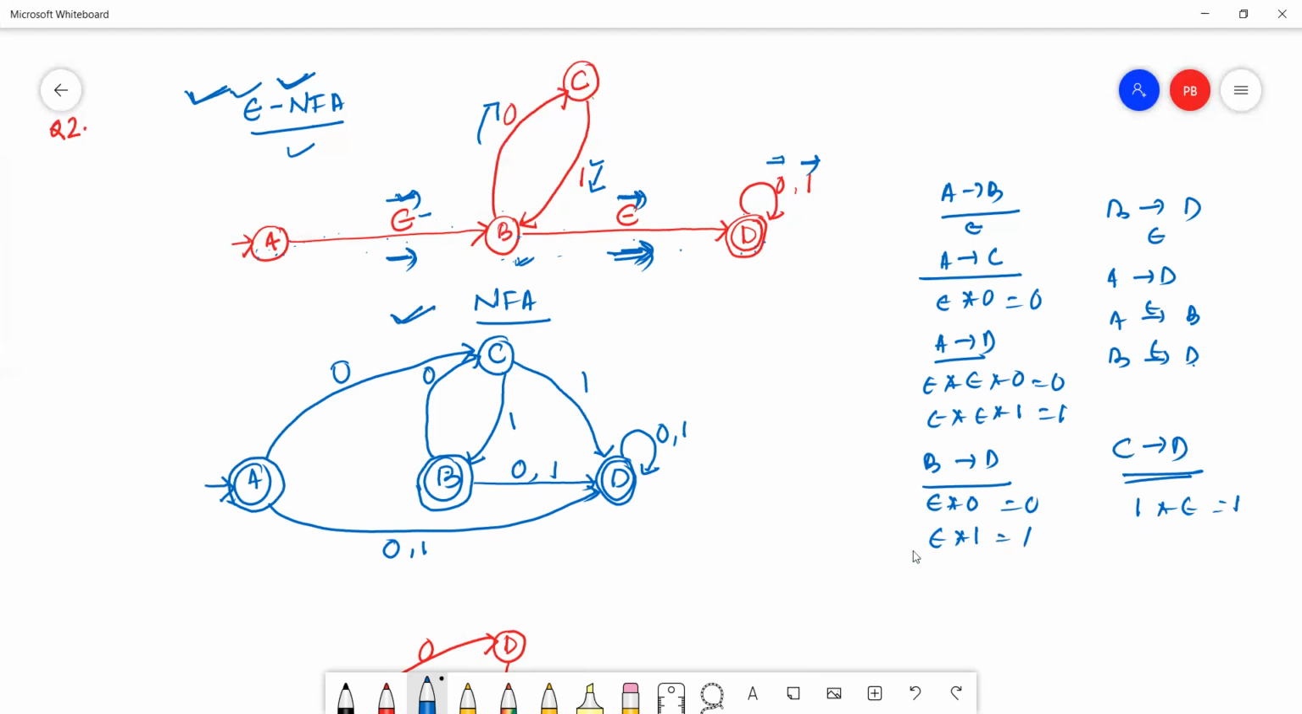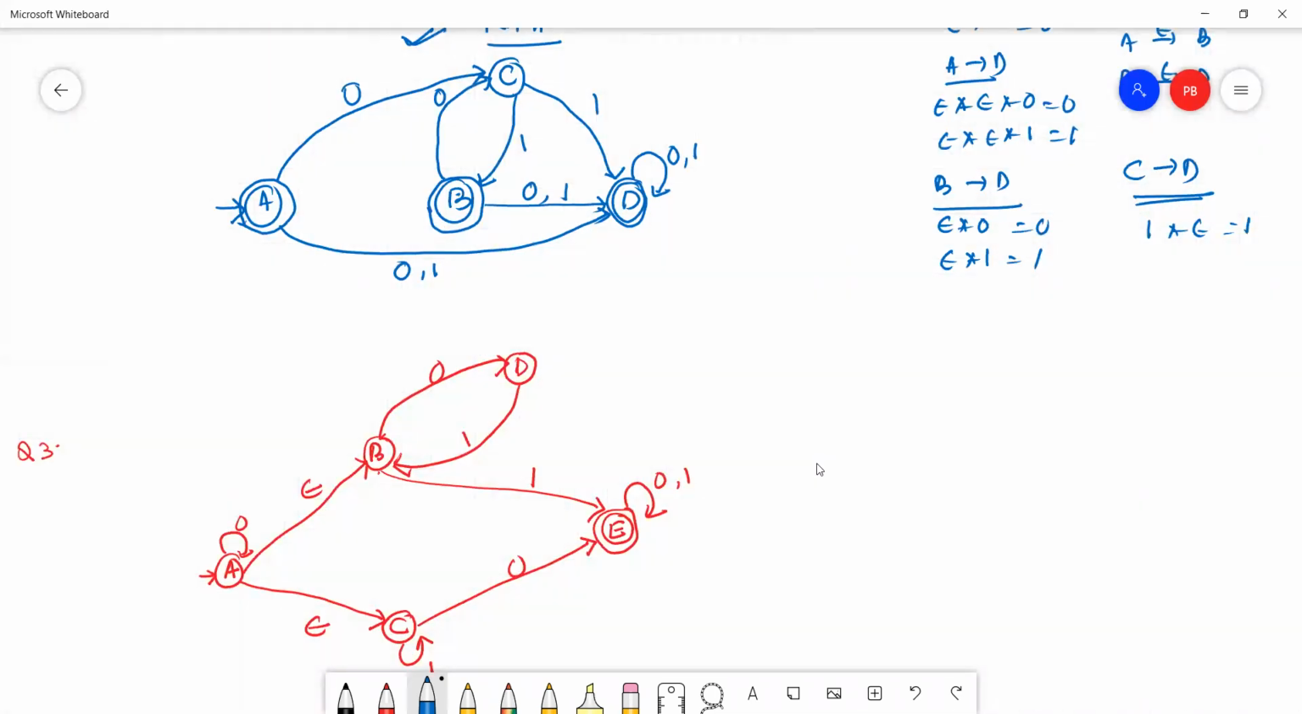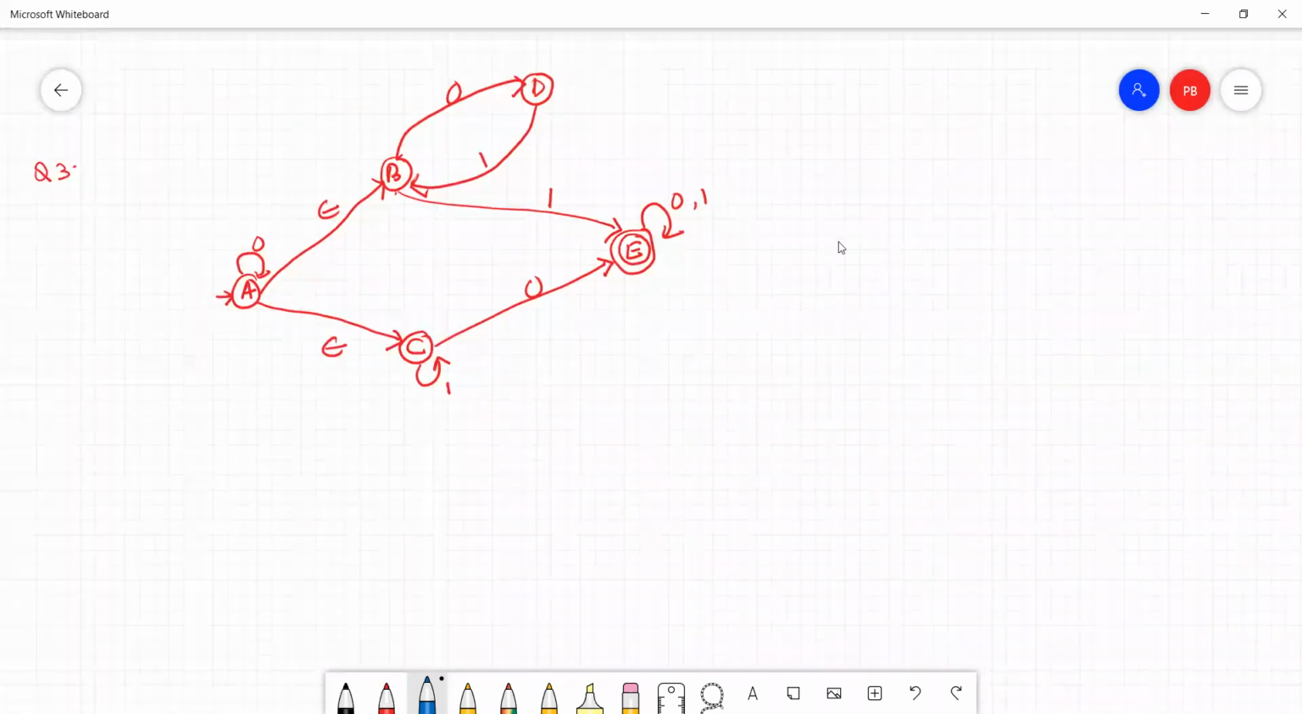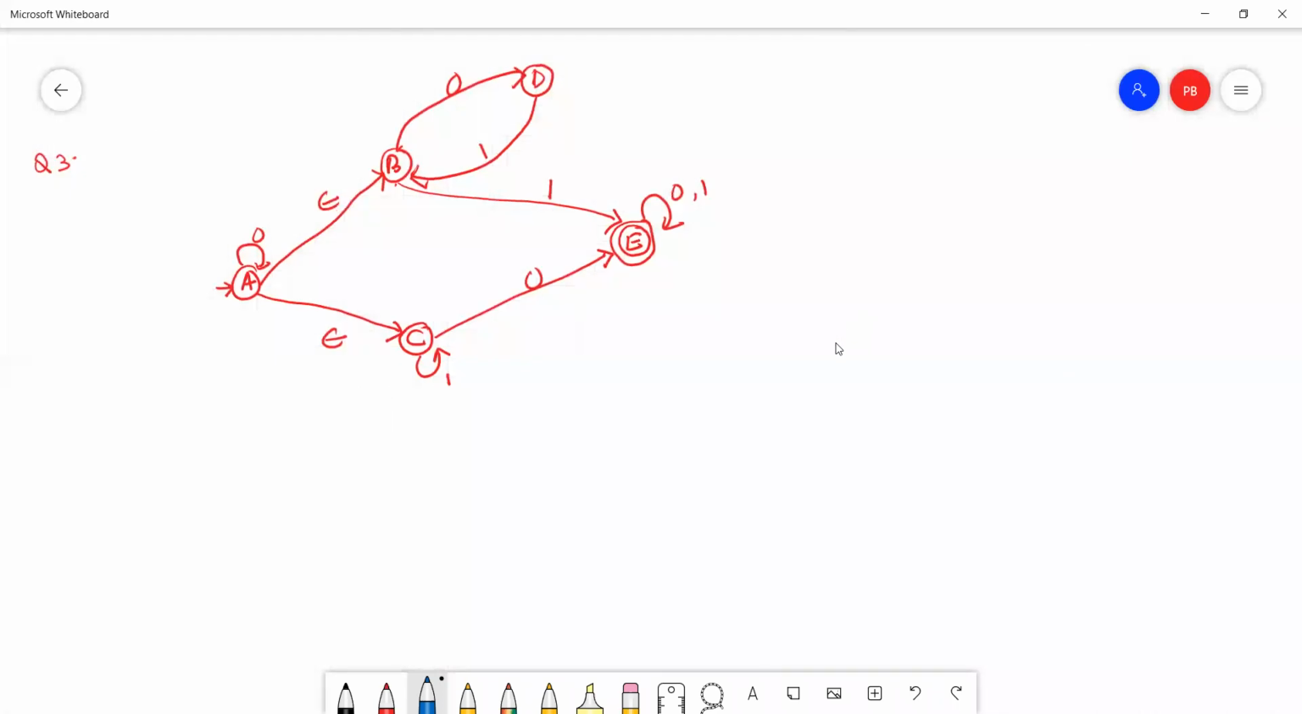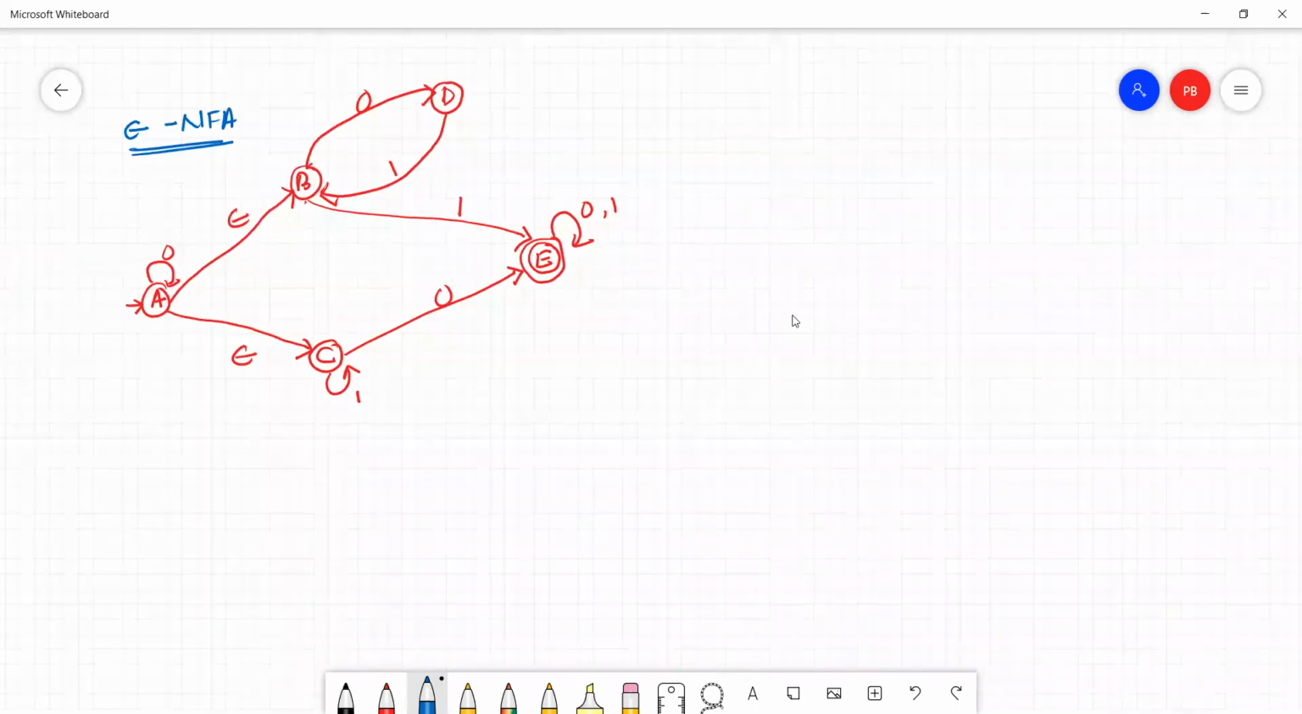Okay. Now we'll construct one more example of conversion from epsilon NFA to NFA. This is the given epsilon NFA, and we'll convert this epsilon NFA to NFA. See here.